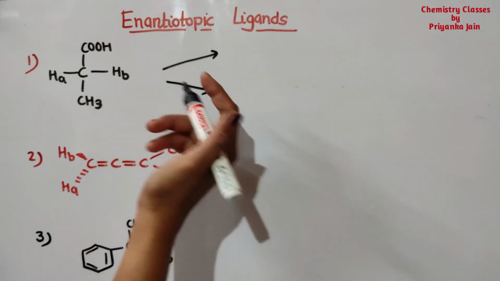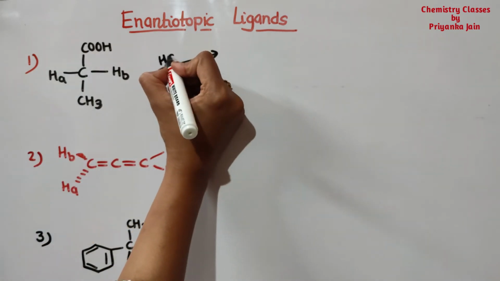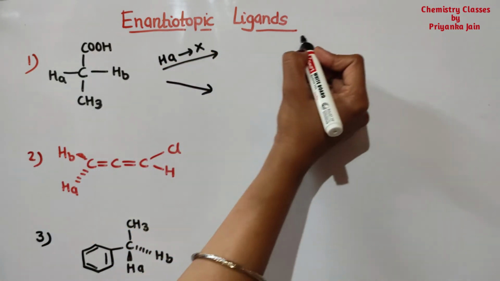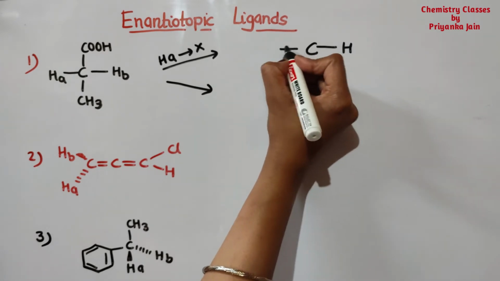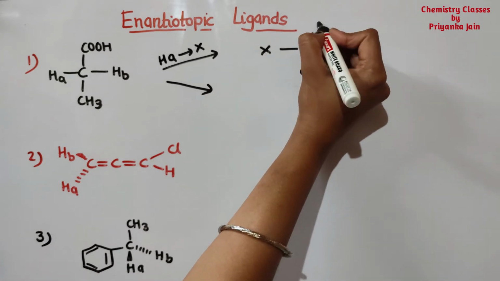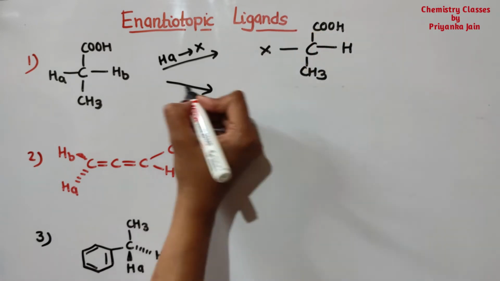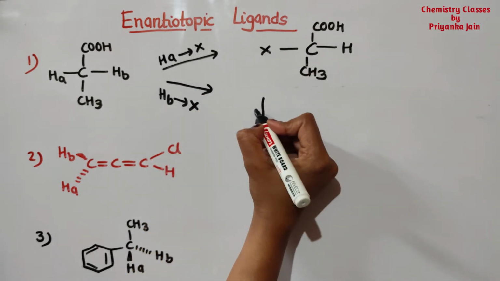We just have to replace the two groups. Suppose firstly I am replacing this HA by X. So what are we getting? And then we are replacing this HB by X. So what are we now getting?